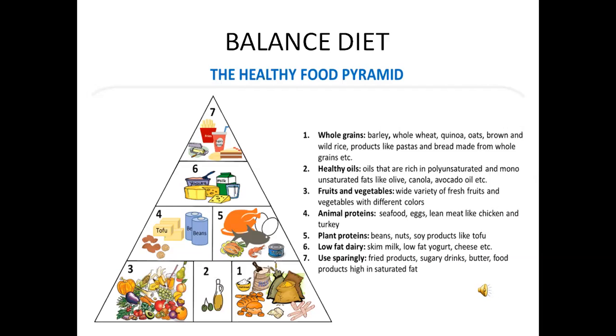And last one, the peak of the food pyramid, use sparingly: fried products, sugary drinks, butter, food products high in saturated fat. So we can take more whole grains, next healthy oils, and third one fruits and vegetables, and animal proteins, plant proteins and low fat dairy, and last use sparingly. This is, take a small amount.